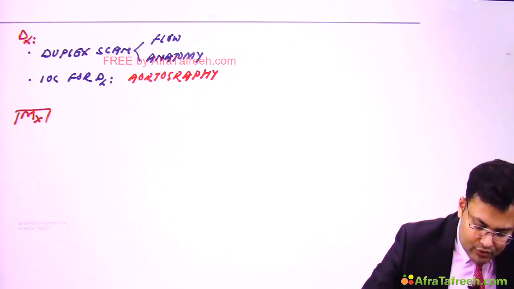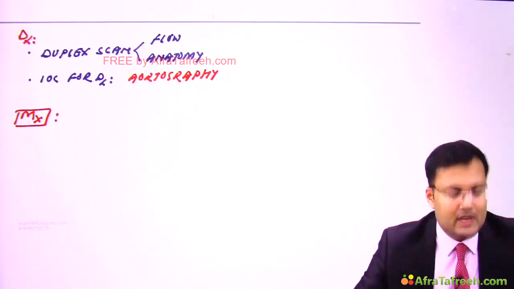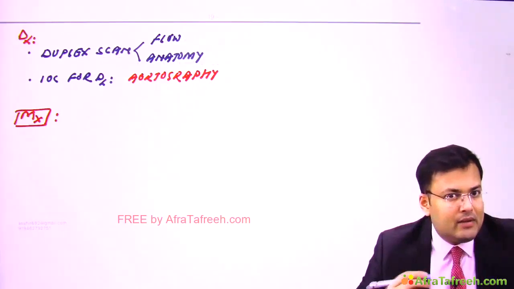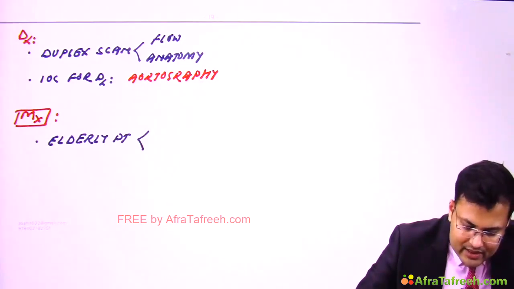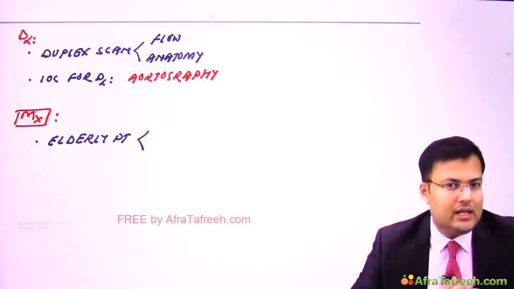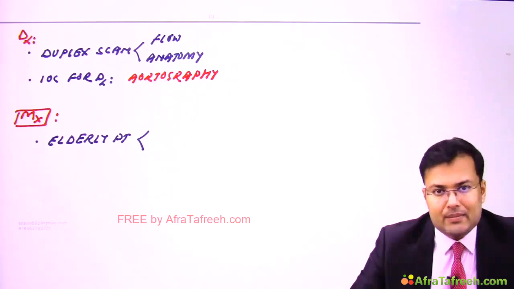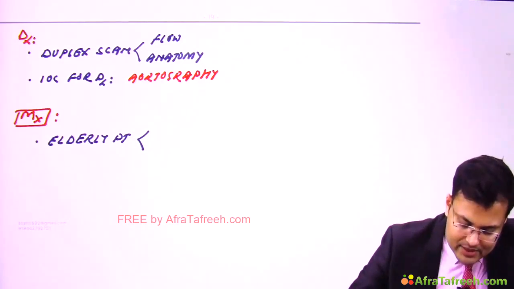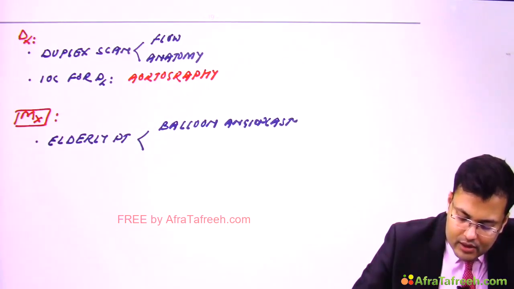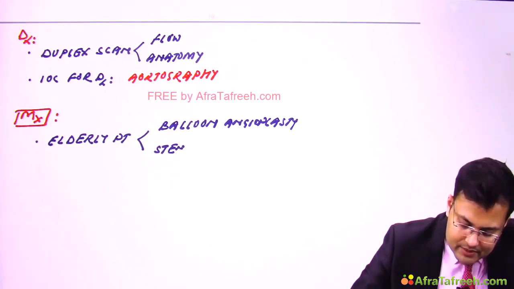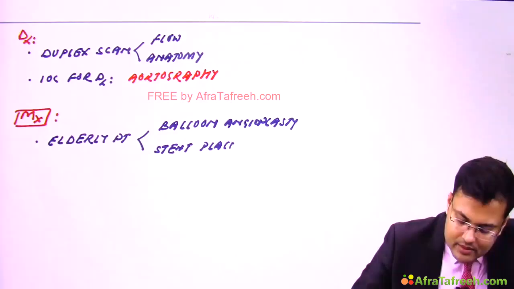Now see how we are going to manage. So generally we have to go for the revascularization procedure, and the kind of management will be dependent on the age. So imagine there is one elderly patient. In these patients we go for either balloon angioplasty or stent placement. So for an elderly patient, which method of revascularization? Balloon angioplasty, or we go for stent placement.